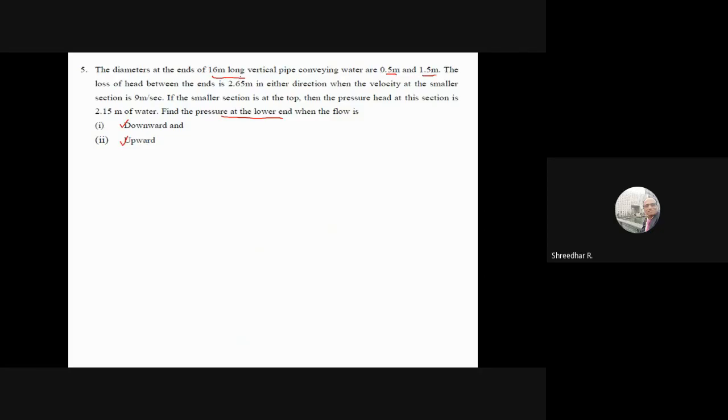The loss of head is 2.65 meters, which is given in either direction, whether you move from down to up or up to down; the loss is given as 2.65 meters. But the velocity at the smaller section, which is at 0.5 meters, is given as 9 meters per second. Then the smaller section is also given at the top. So you have to find the pressure there if the smaller section is at the top; it is 2.15 meters of water.